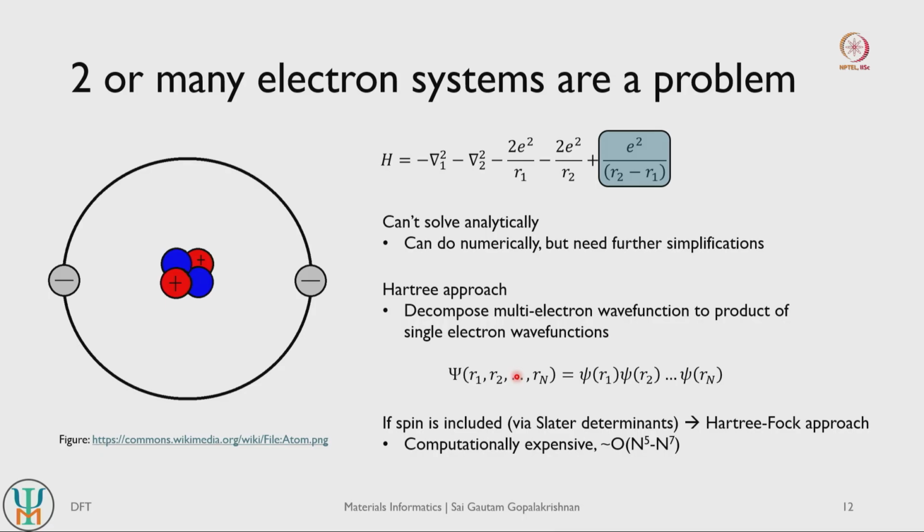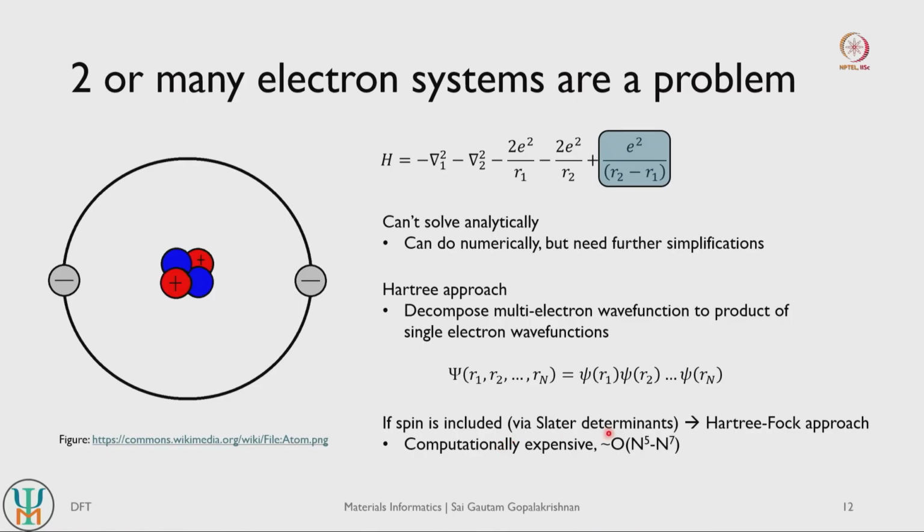But when you have 2 electrons, then we need to worry about the direction of the spin for both the electrons. Recollect that electrons are quantum particles, so they have spin as an additional degree of freedom compared to classical particles, which do not. So since you have spin as an additional variable, and if you have 2 electrons, you need to worry about which electron has the upspin and which electron has the downspin. So both are important, right.